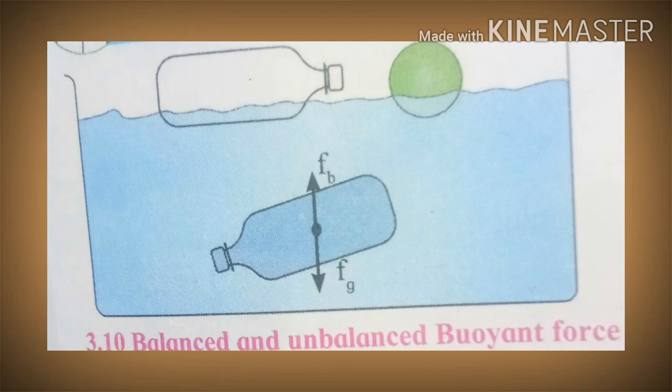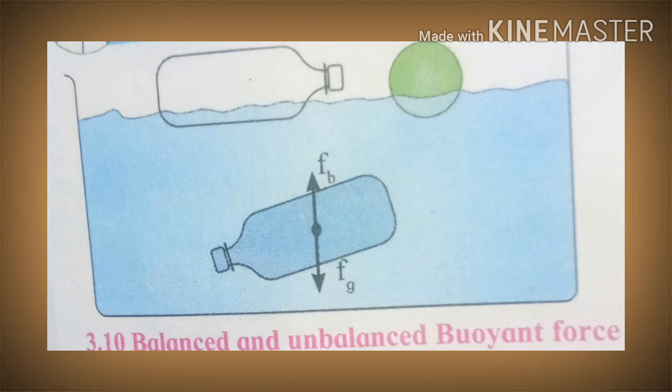This means the force due to gravity acting downwards must have been balanced by an opposing force in the upward direction on the bottle filled with water. This force must have originated from the water surrounding the bottle. The upward force acting on an object in water or other fluid or gas is called buoyant force.